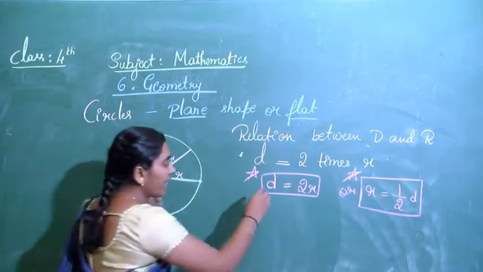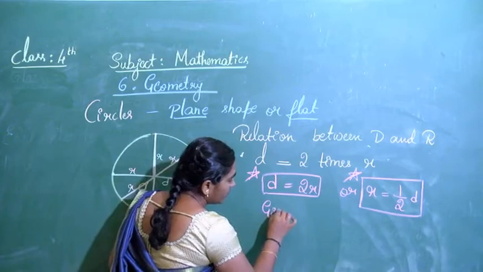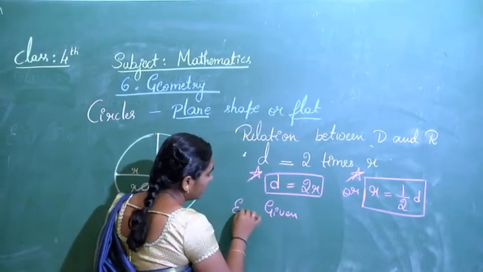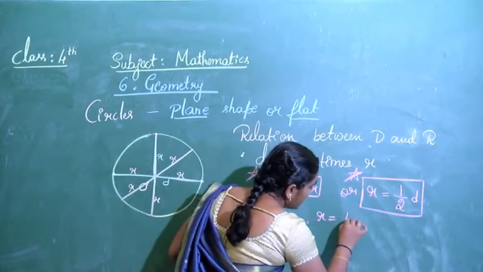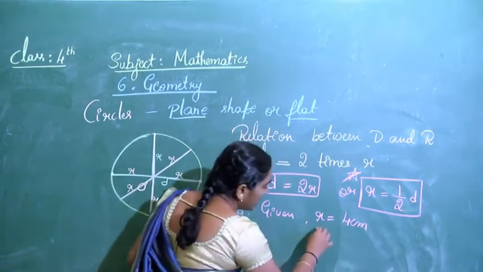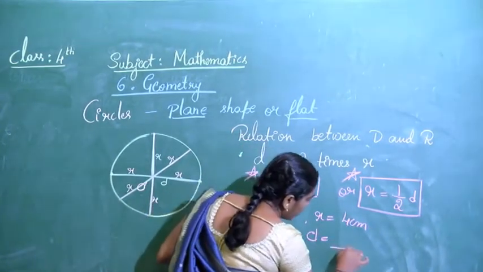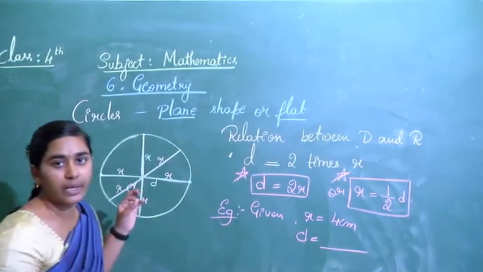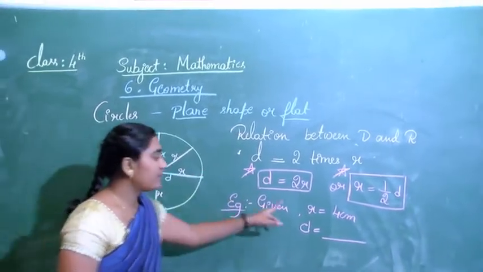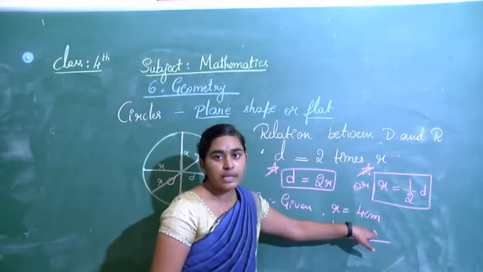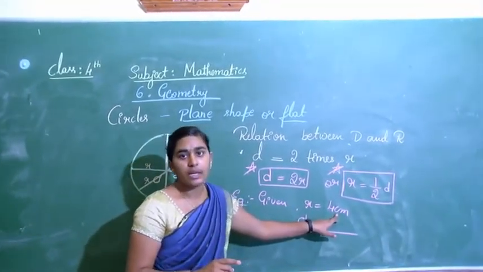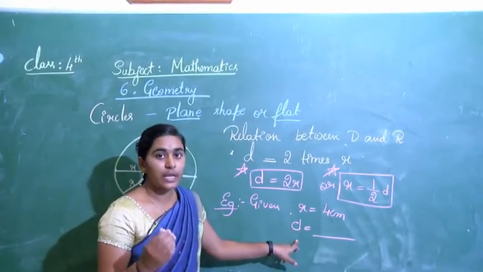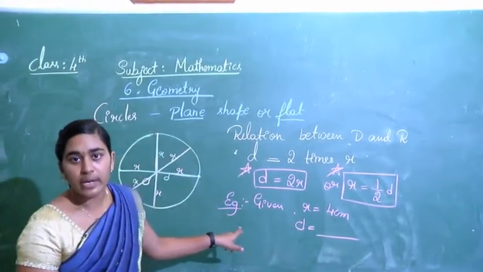Suppose the given question is: radius is 4 centimeter. Now tell me how much will be the diameter. The radius of a circle is 4 centimeter. Now what will be the diameter of that circle? How can we write that?